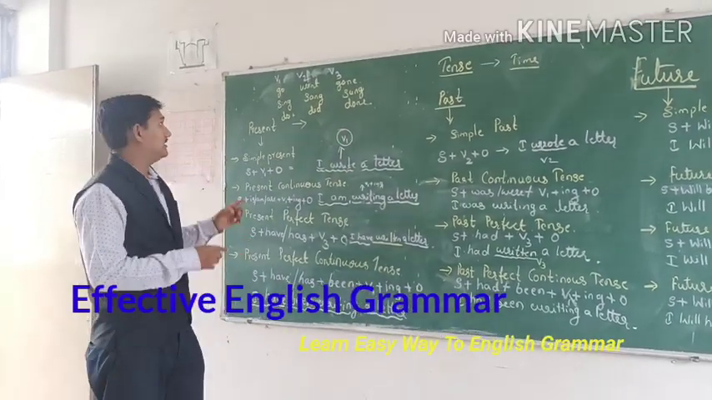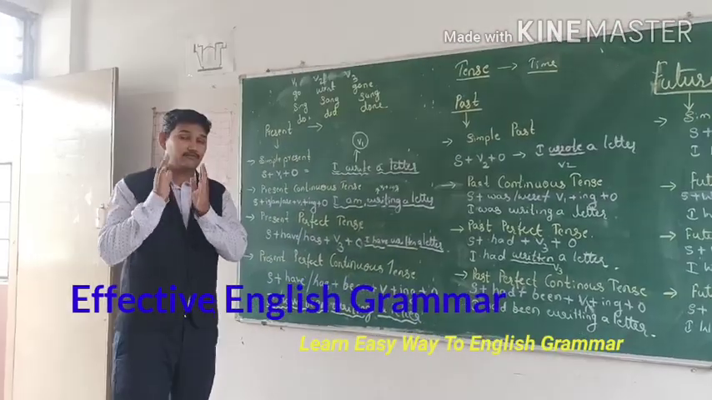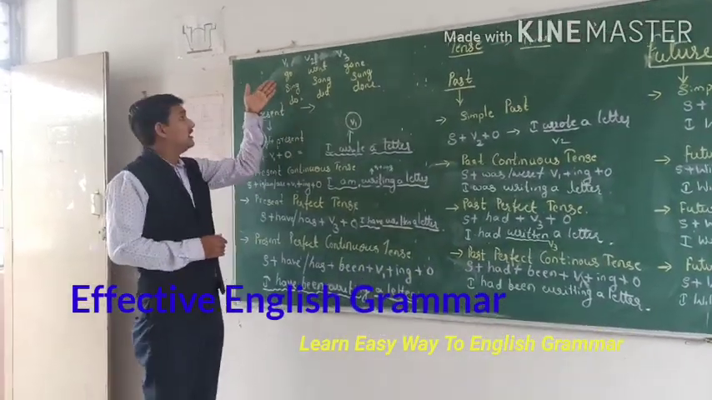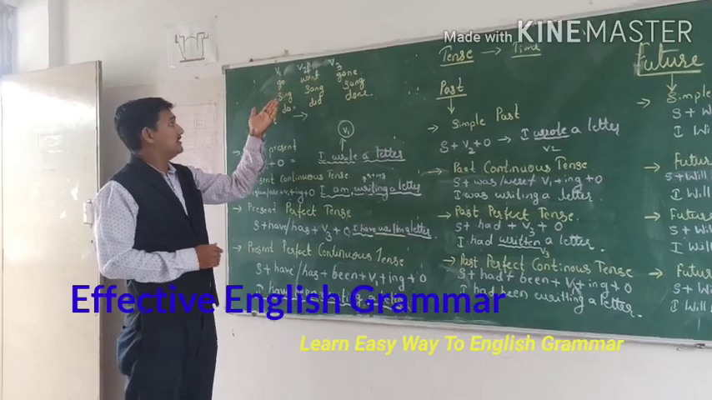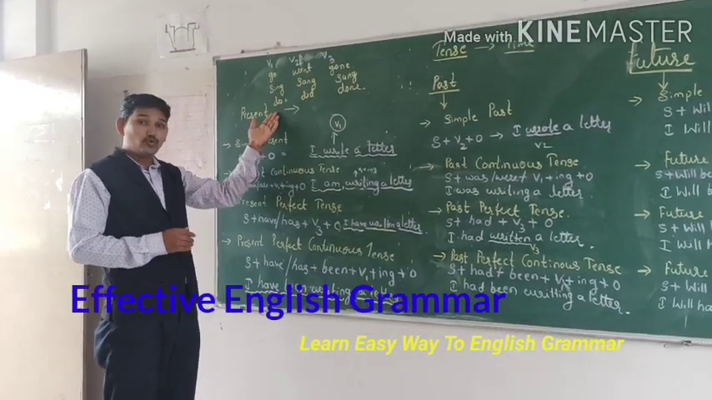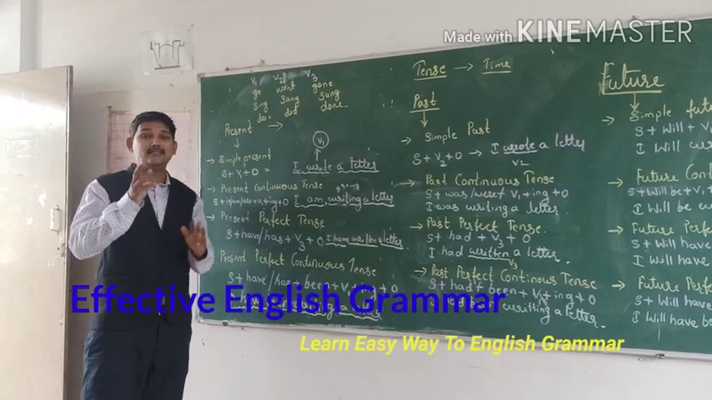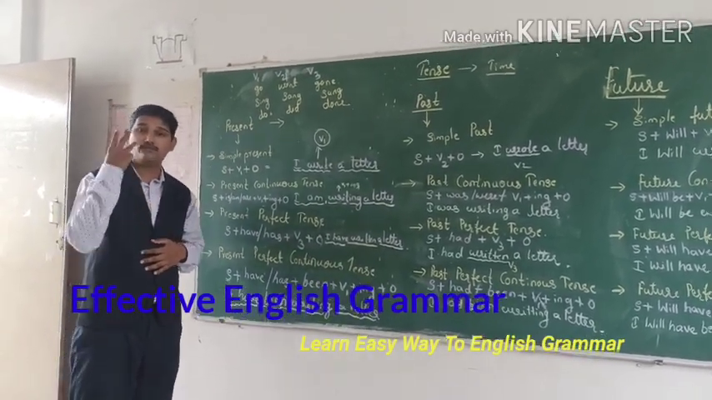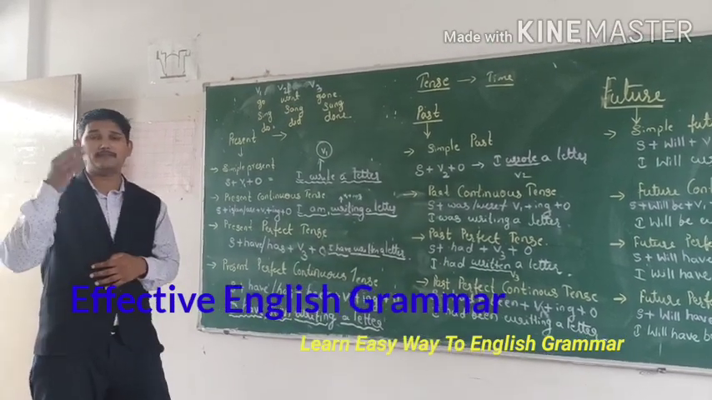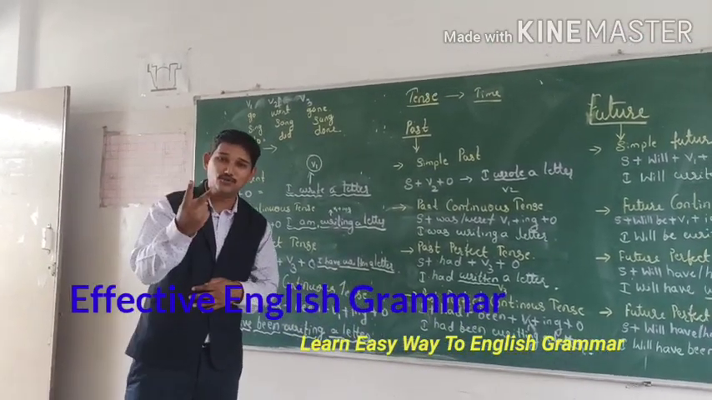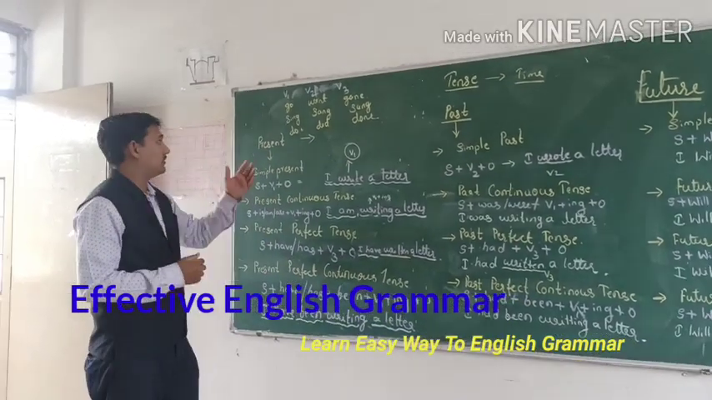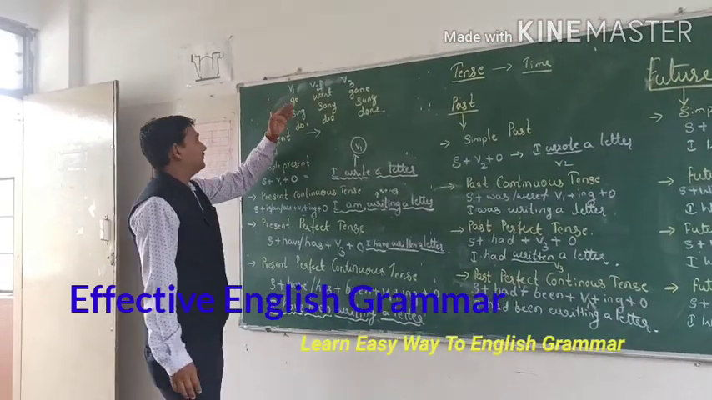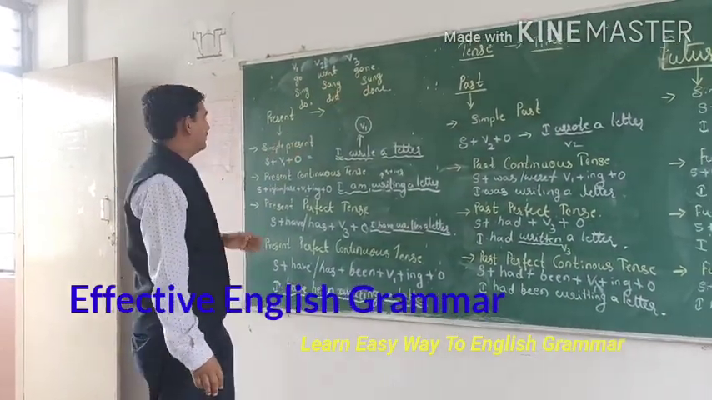The verb forms are very important. If you know the verb forms, then only can you learn. Some examples I have given here: go, went, gone; sing, sang, sung; do, did, done. These are V1, V2, V3, verb form 1, verb form 2, verb form 3. An easy way to remember this: V1, V2, V3.